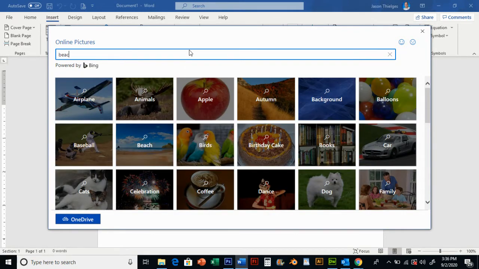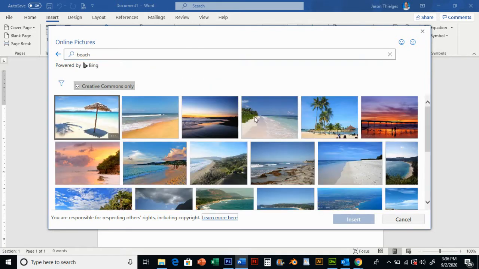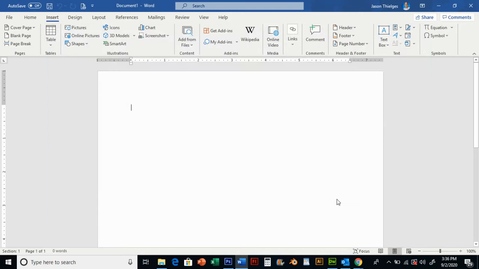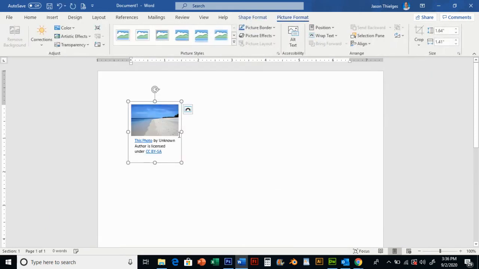If I type in beach, make sure Creative Commons is checked. That means they're common pictures that everyone can use. So I'm going to find one that I think would be good for my background. Maybe I click this one, I click Insert, and here comes my image. Oofda, that's so small though, isn't it?